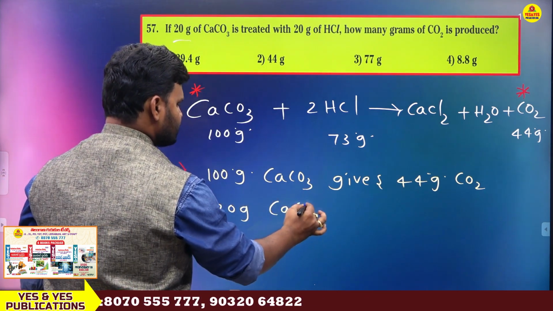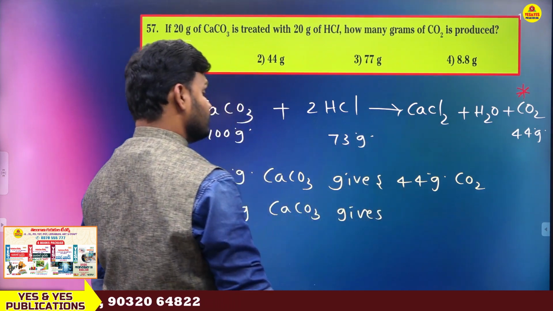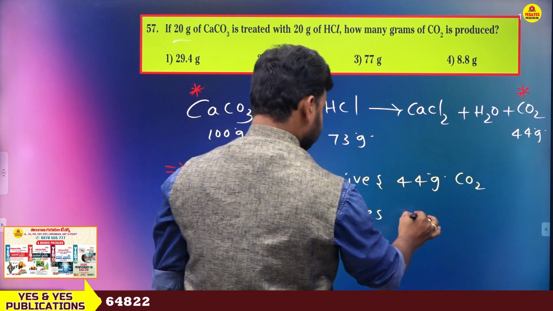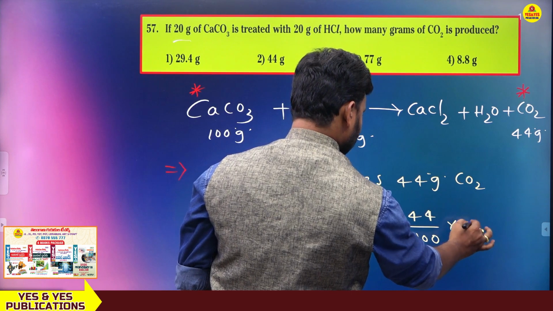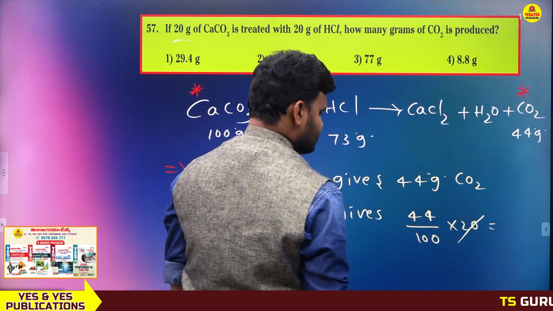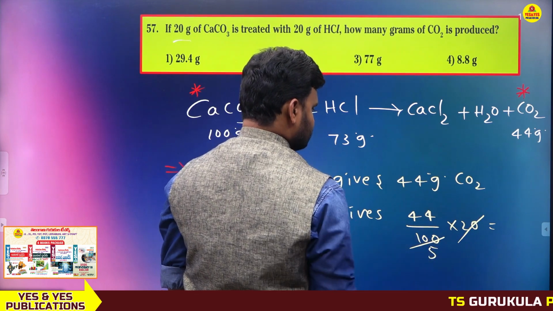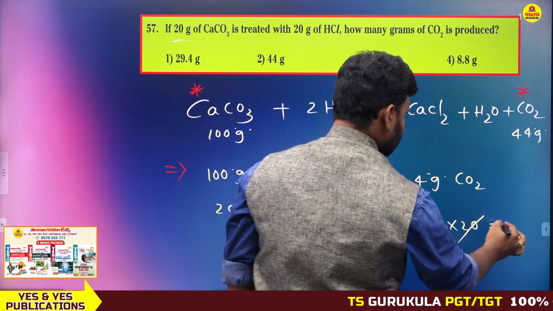20 gram CaCO3 gives how much? 44 by 100 into 20 gram. How much are you going to get? You will get 8.8 something.